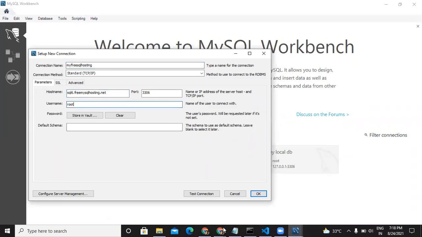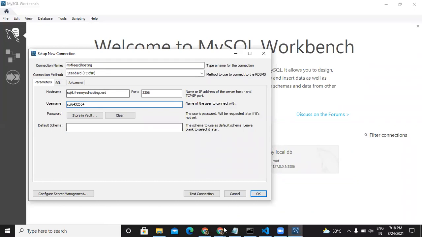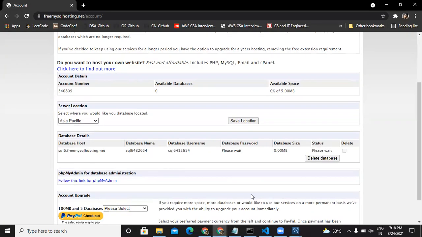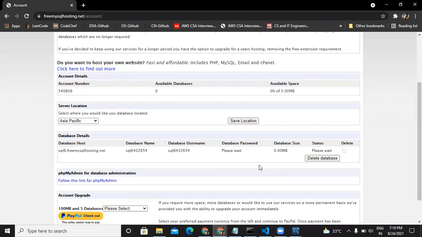This is the username. Sorry, this is the database name, not the username. This is the username. And in the connection name also, I'll just put the database name, okay? It is easier for me to remember it. Store in vault. Okay, so we need to check the password also, but the password hasn't appeared here right now.